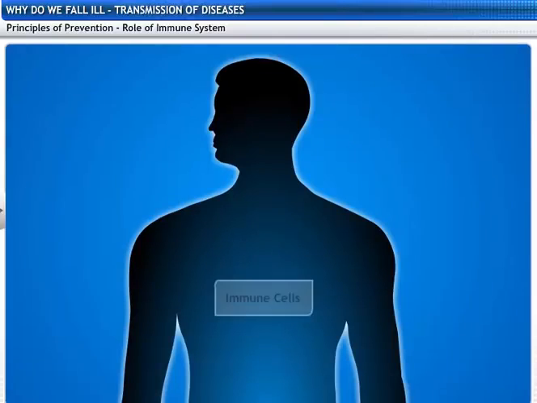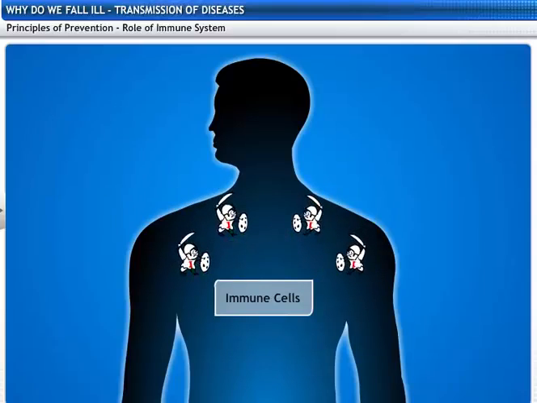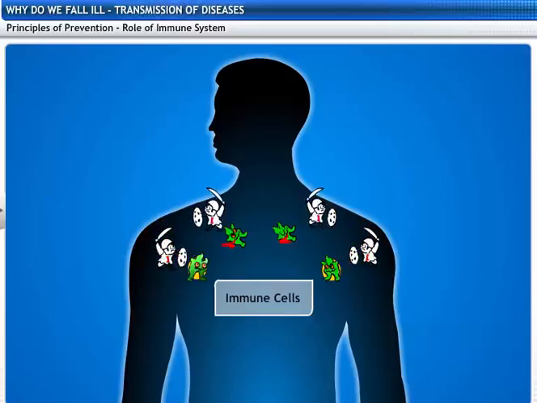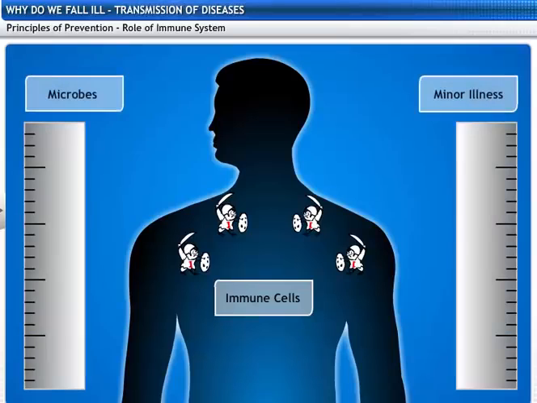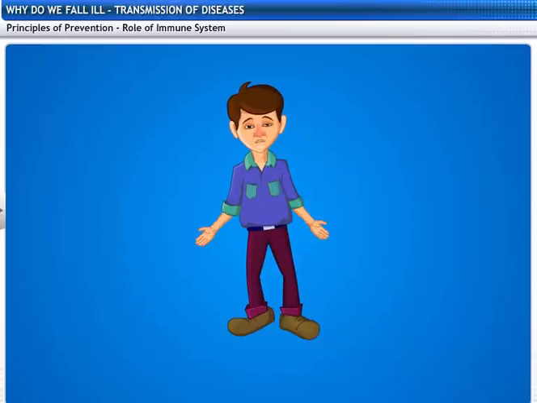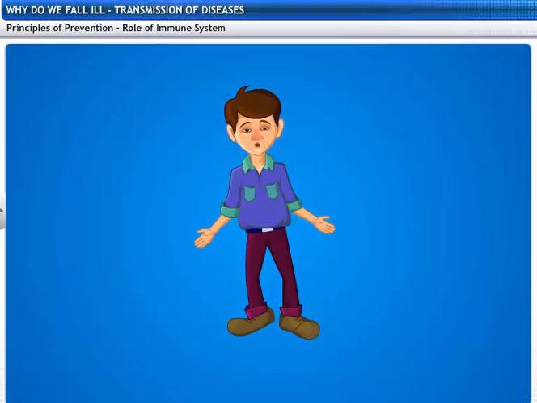This happens because the immune system of our body is fighting against the microorganisms. The human body has some cells specialized in fighting with the microbes. These cells fight with the microbes as soon as they enter the body. If these cells are successful, we may not be infected by a disease. If the number of microbes can be controlled by immune cells, the symptoms of illness will be minor. So, the chance to get an infectious disease depends on how efficient our immune system is.